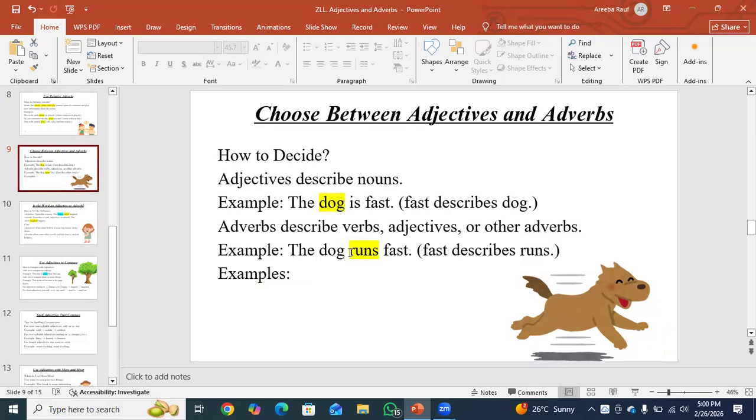Whereas in adverbs, the dog runs fast. As you can see, run is a verb, and when we write the dog runs fast, fast describes the quality of the verb. Fast describes runs.